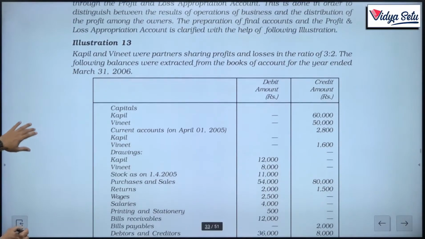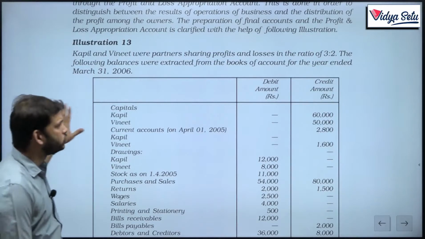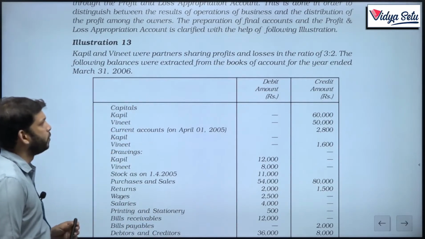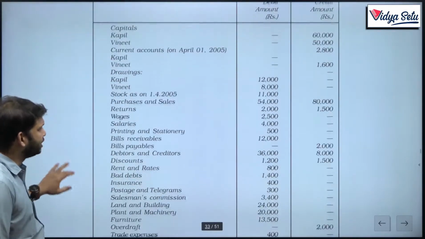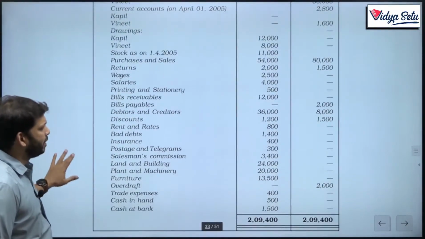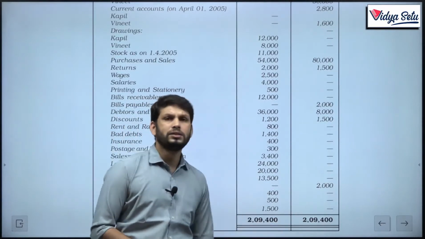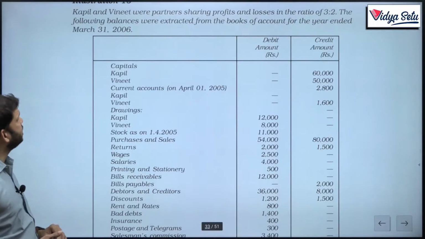Let's see. Kapil and Vineet were partners sharing profits and losses in the ratio 3:2. The following balances were extracted from the books of accounts for the year ended 31st March 2006. So, we can see it's a trial balance. Whenever we see a trial balance, the first thing that we look at is whether the totals are the same or not. Okay? Now, let's look at the transactions.